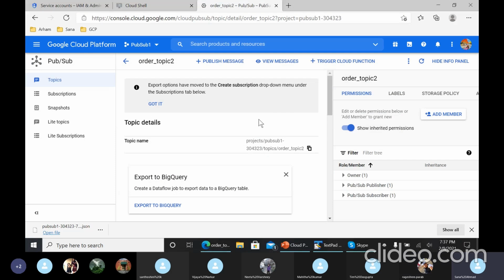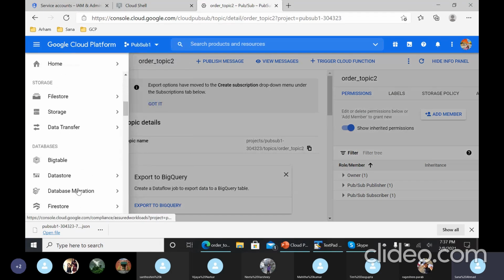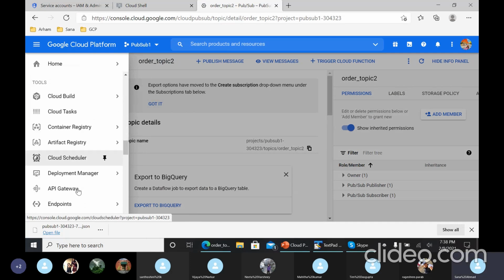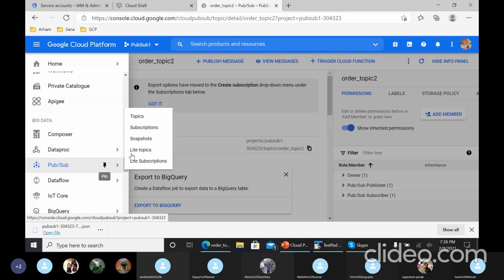Did you select a project, choose an existing one or create a new project? Okay, once done, go to the navigation menu and look for PubSub, and select topics.